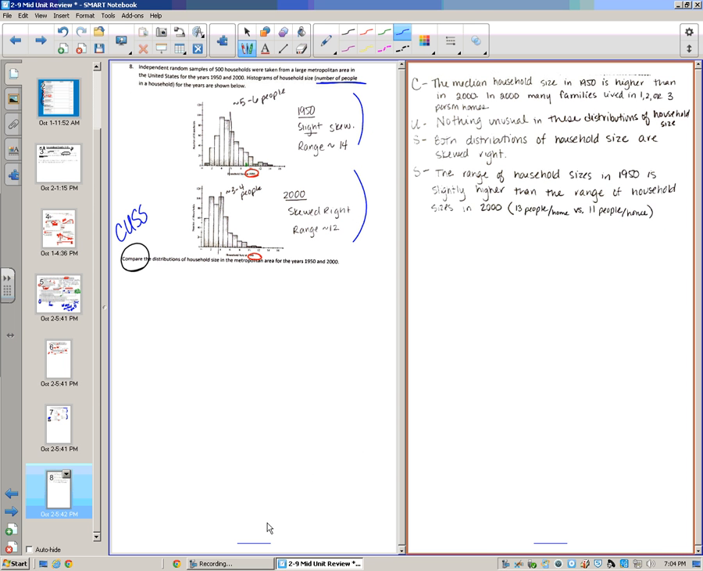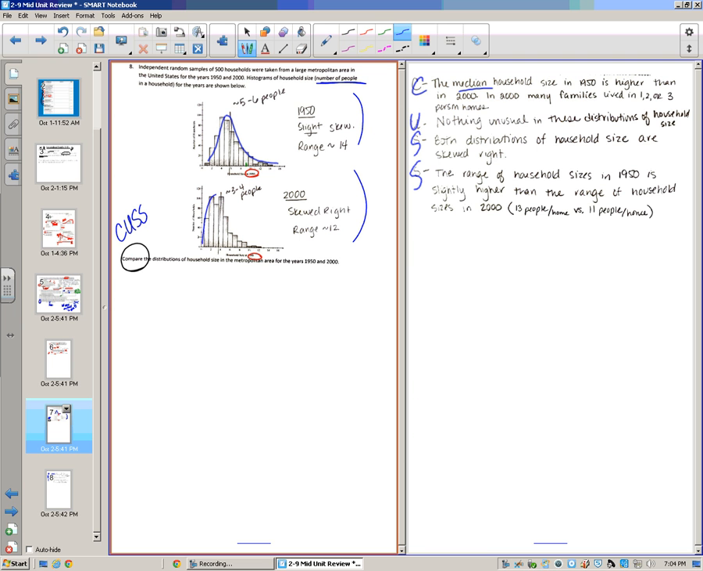So what I did was outline the 4 things we want to talk about. I said the median household size in 1950 is higher than in 2000, okay, because you can see this hump is sort of shifted up a little bit more than it is there. Okay, so notice the household size, I'm talking about the number of people. I said there's nothing unusual. I don't see gaps or potential outliers. Remember to make sure you're saying potential outliers unless you do the test.